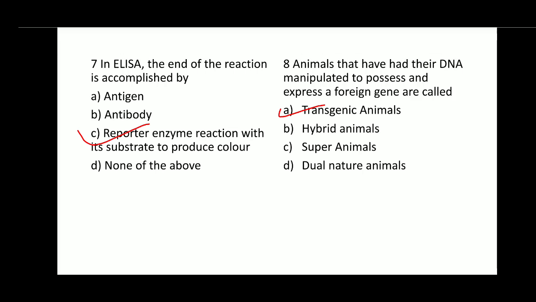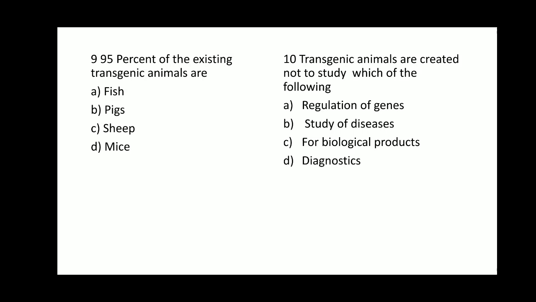Let us move on to the next question, that is question number 9. 95% of the existing transgenic animals are option A fish, option B pigs, option C sheep, option D mice. So there are transgenic animals or models created for all these types of animals. There are transgenic fishes, transgenic pigs, transgenic sheep and transgenic mice. Among all these, the highest percentage of the transgenic animals present is option D, mice.